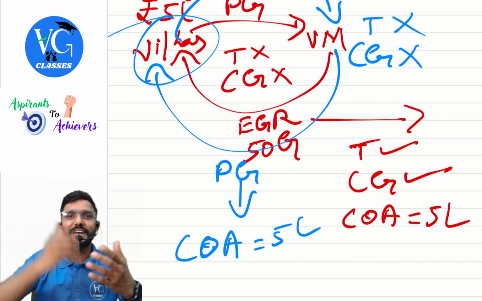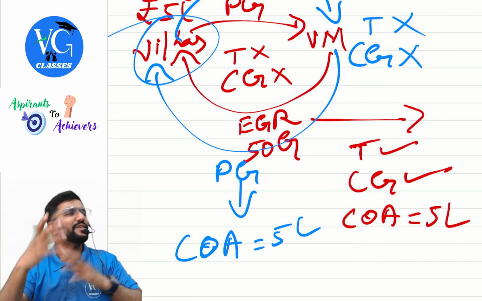So whatever I give and get back, the value of that will become my cost. When I gave physical gold and got electronic gold receipts, the cost of the asset which I gave, 5 lakh, will become the cost of the asset which I took. Next, I gave electronic gold receipt. What was the cost of it? 5 lakh. And I got back physical gold. Now, what is the cost of physical gold? 5 lakh. Hope you guys got it.